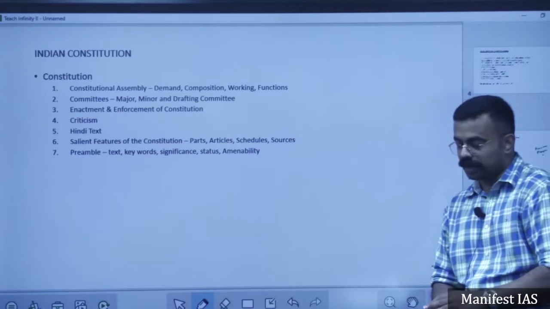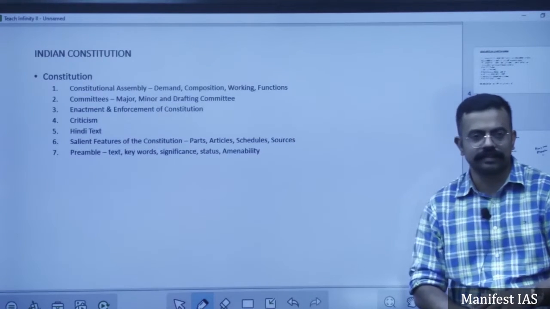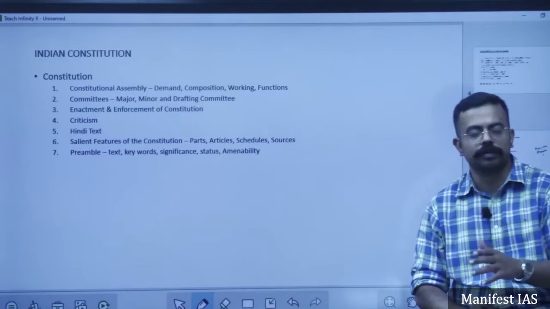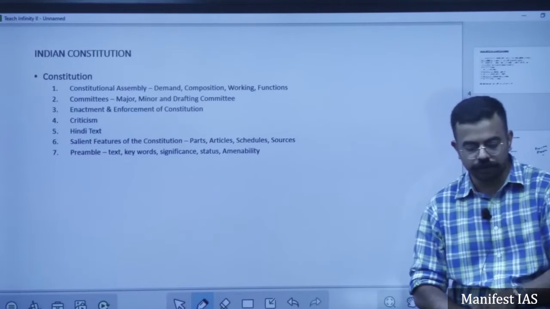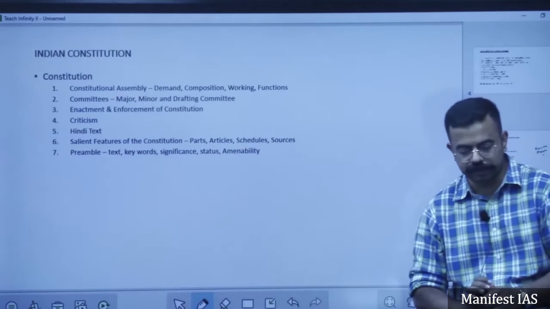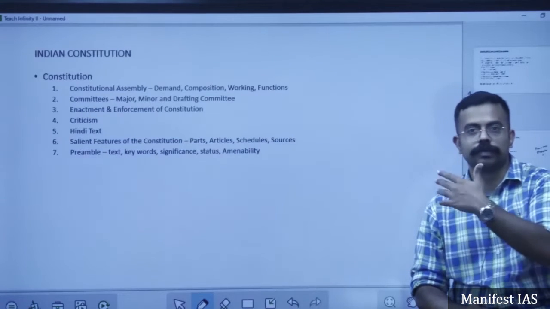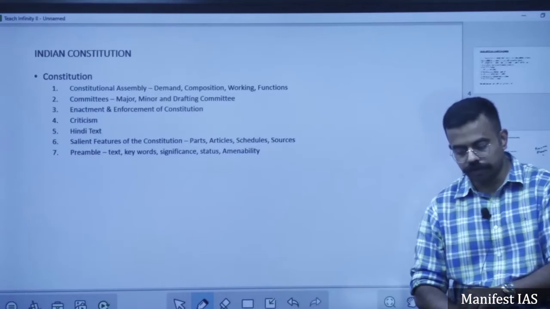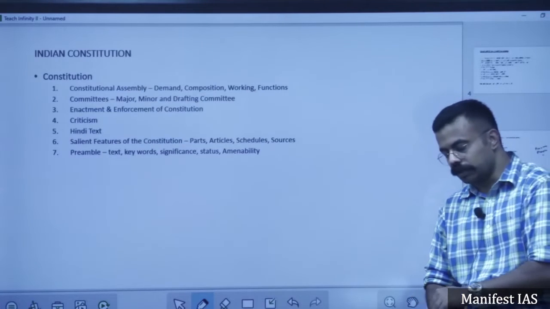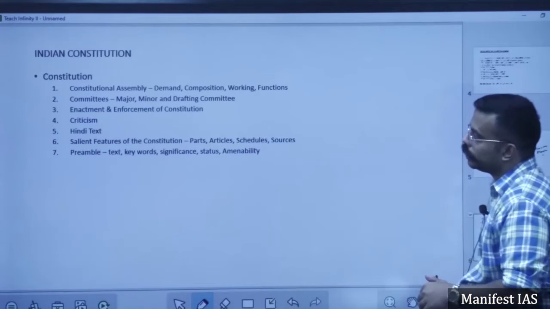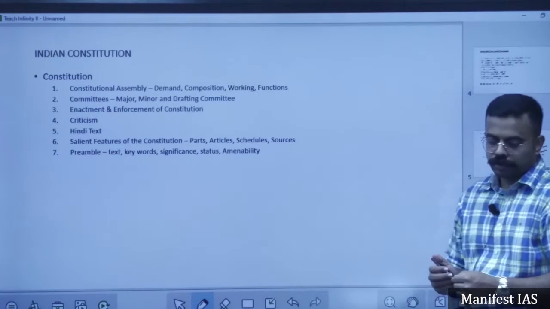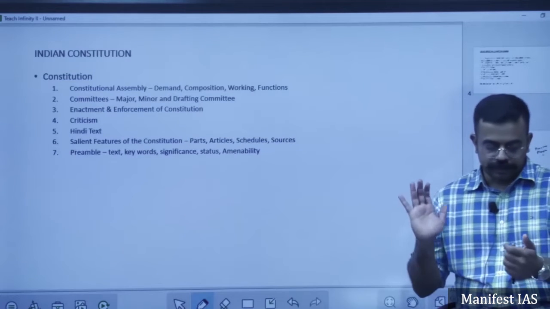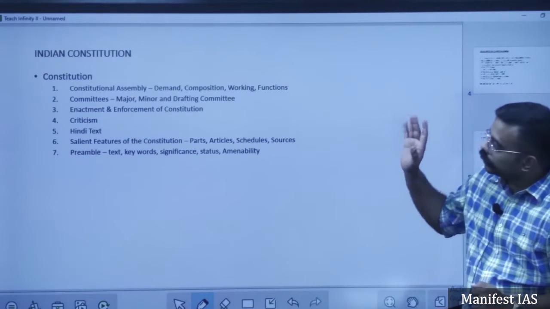So it was all the members were by Congress. Another criticism is that it's a Congress constitution. All the members were from Congress, with no other major representation, and most of the members were lawyers. Another criticism is domination of Hindus. So these are certain criticisms of the constitution.